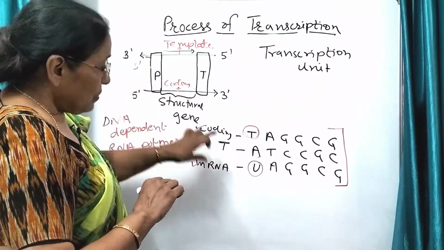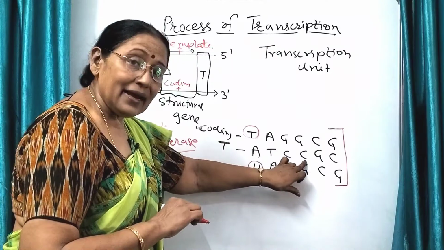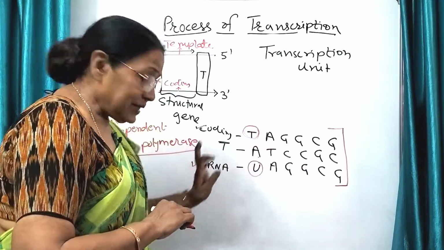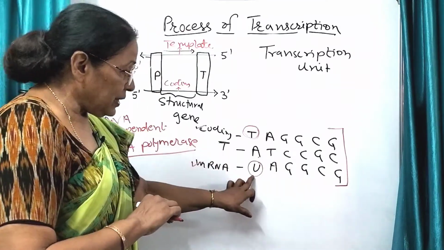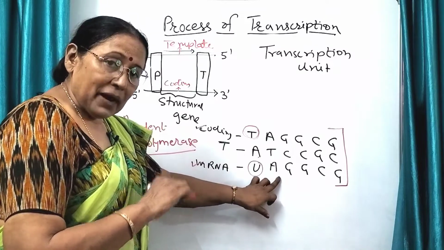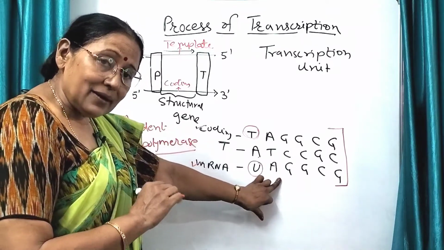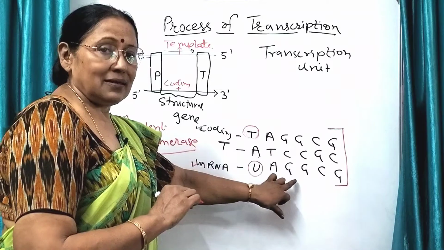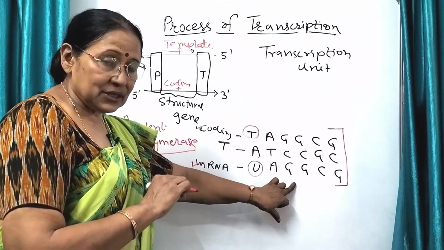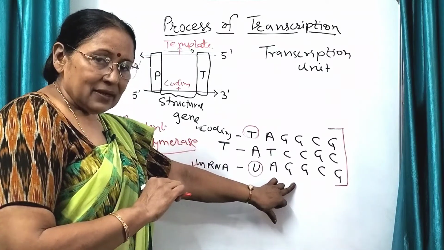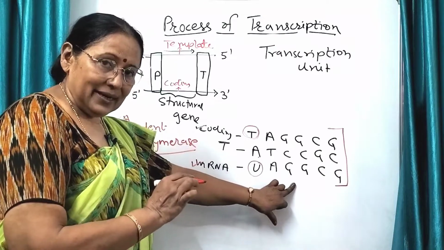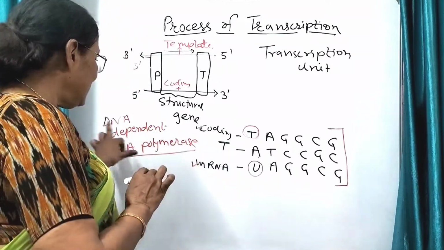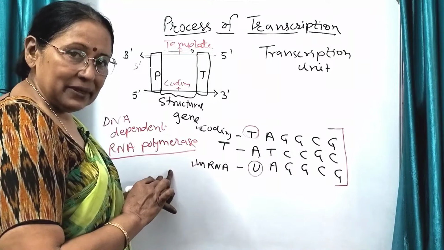It will see what sequences are there in the template strand, and then this enzyme, following the complementarity rule, will put the nucleotides of RNA. That means it is dependent on DNA. That is why it is called DNA dependent RNA polymerase.